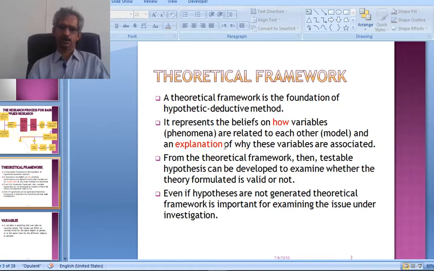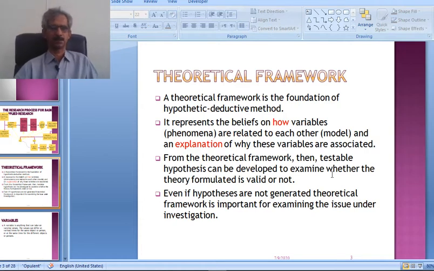So from the theoretical framework, then testable hypothesis can be developed to examine whether the theory formulated is valid or not. So when we develop the theoretical framework, means relationship of the variables, then we develop the hypothesis. Developing the hypothesis doesn't mean that we only write any tentative statement. We can claim anything, that such kind of relationship is existing.